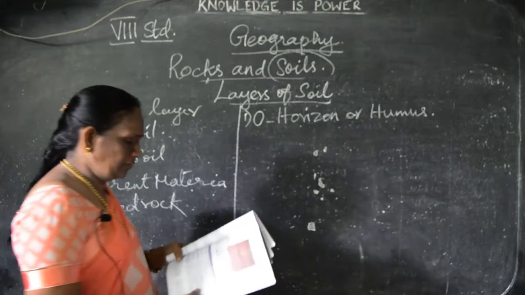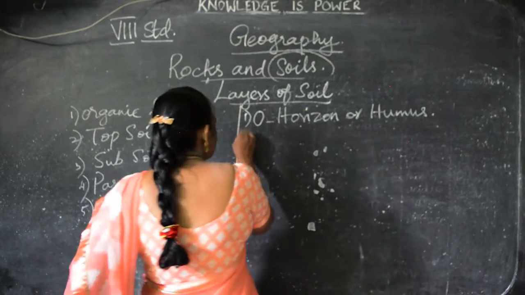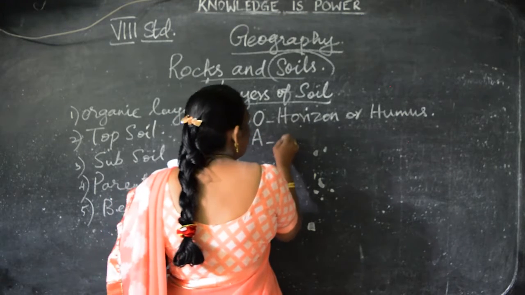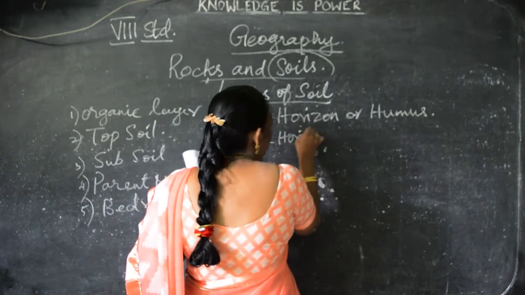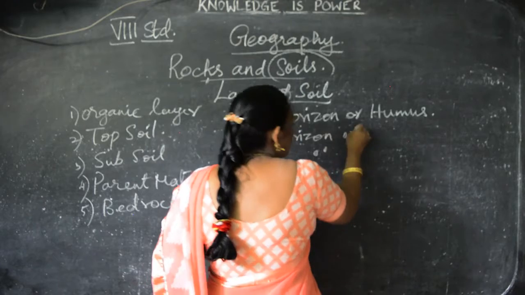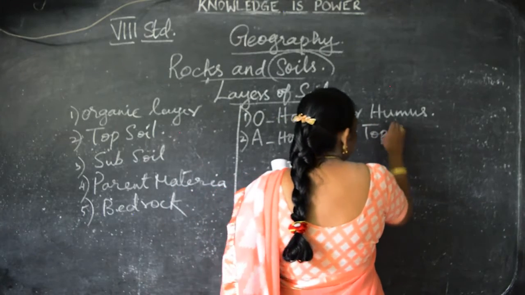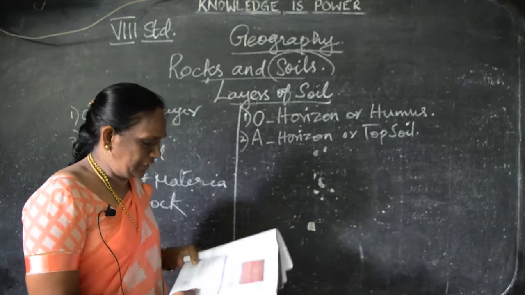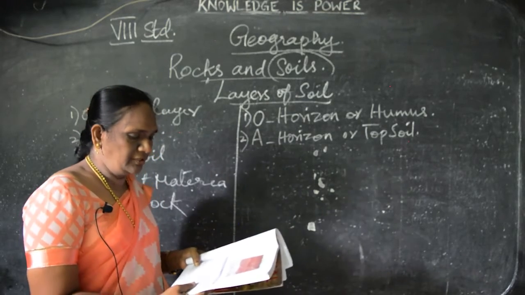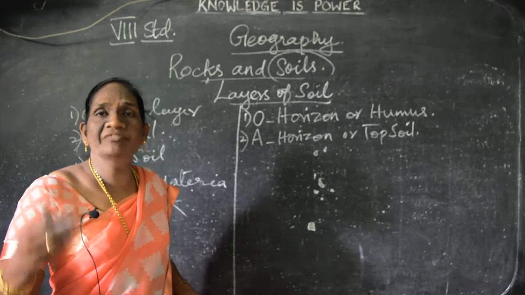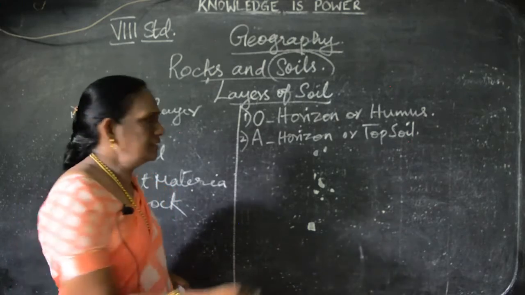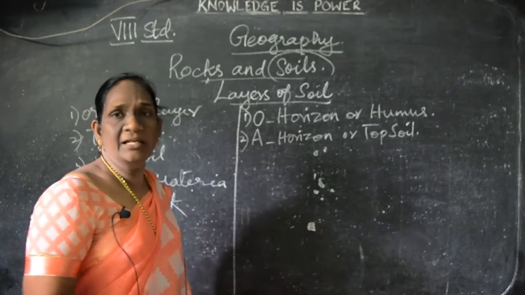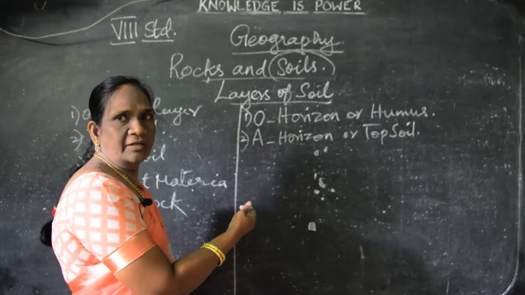Understand? The second one, horizon or topsoil. This is called A. A means horizon or topsoil. In this topsoil we can see the composition of organic matter. Understand? Organic matter and mineral matter we can see in this.